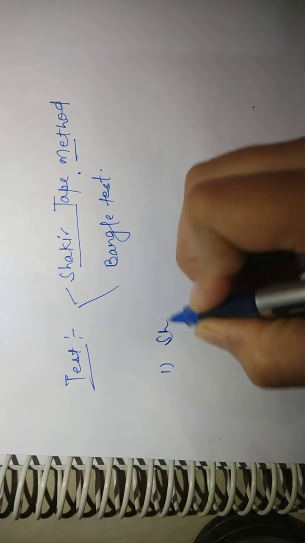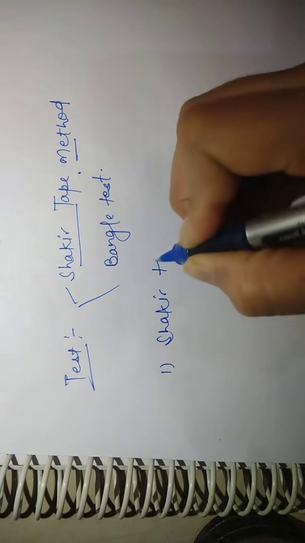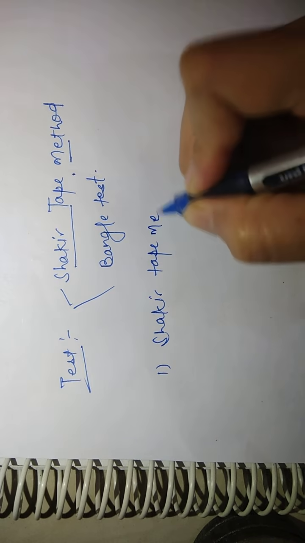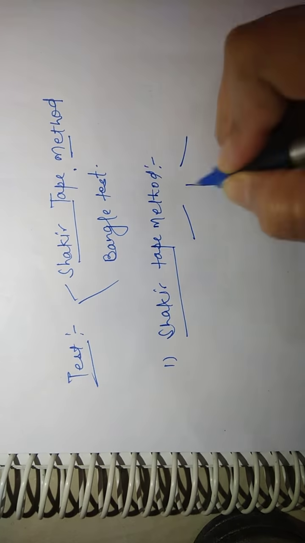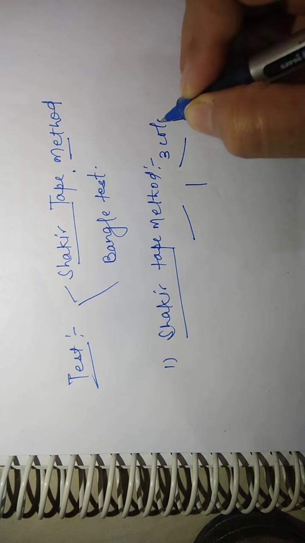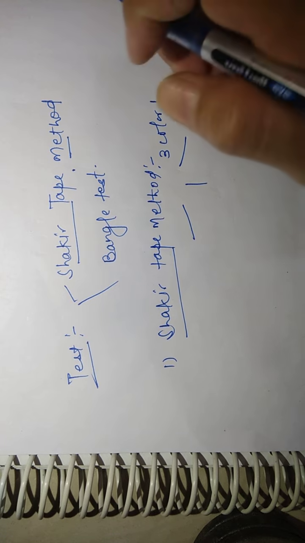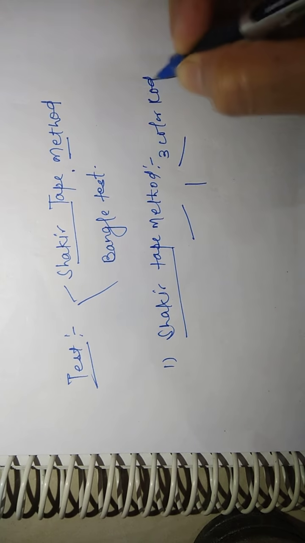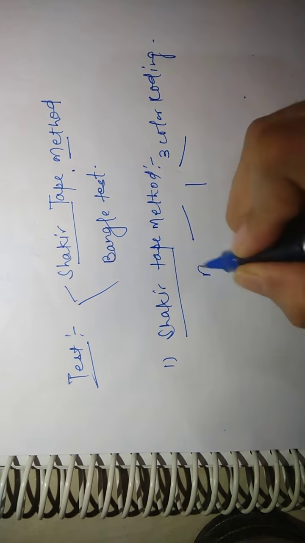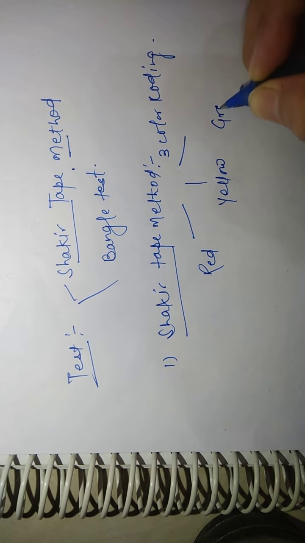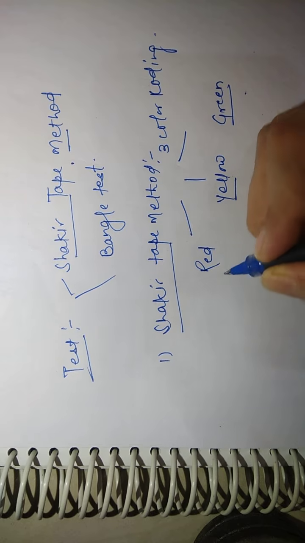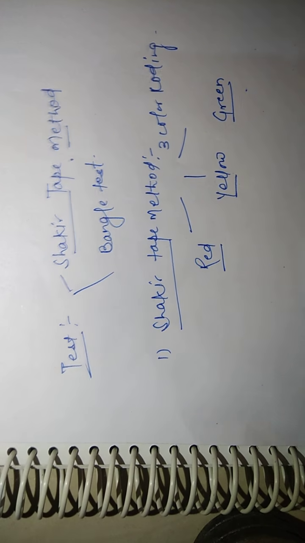First we will discuss the Shakir tape method. The Shakir tape has a 3 color code: red, yellow and green.